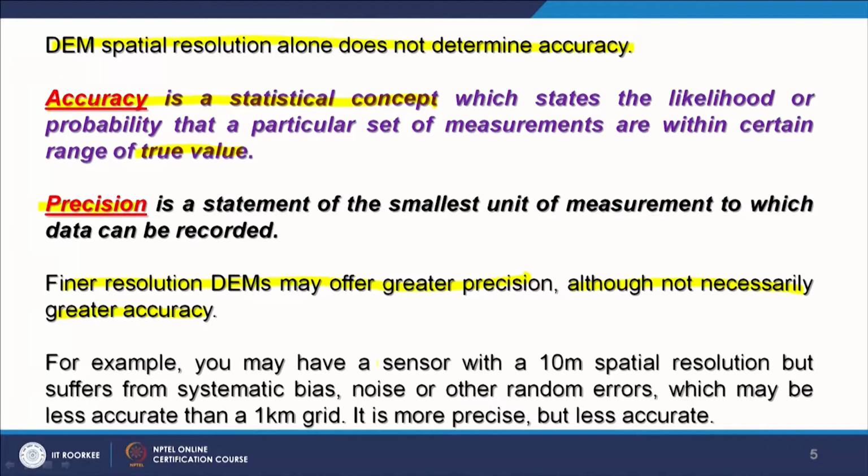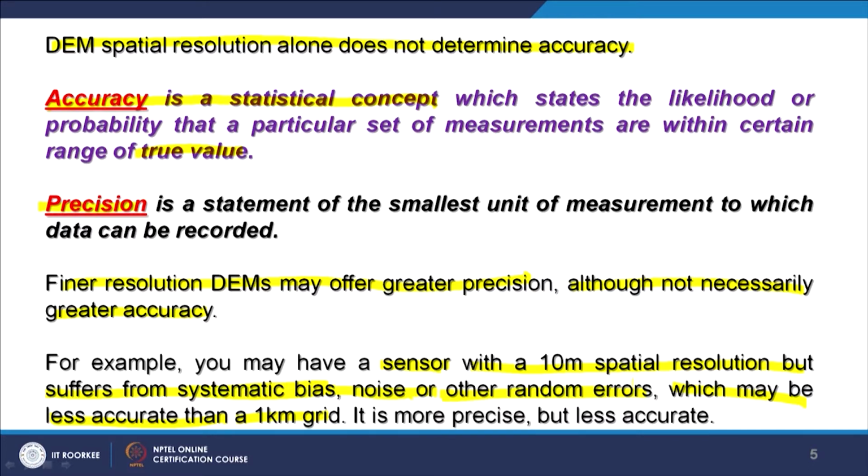Further, a satellite-based sensor with a 10 meter spatial resolution may suffer from systematic bias, noise or other random errors, and may be less accurate than a 1 kilometer grid. Because satellites are moving objects, and if a satellite was not moving in its design orbit, it may have all these errors: systematic bias, noise or other random noise.